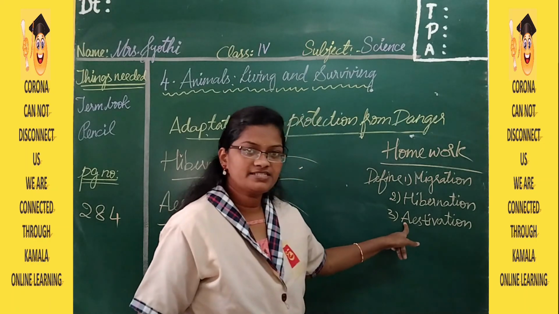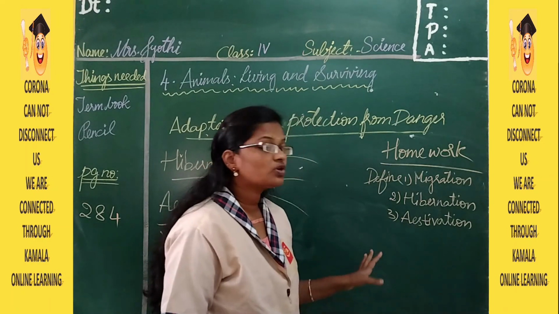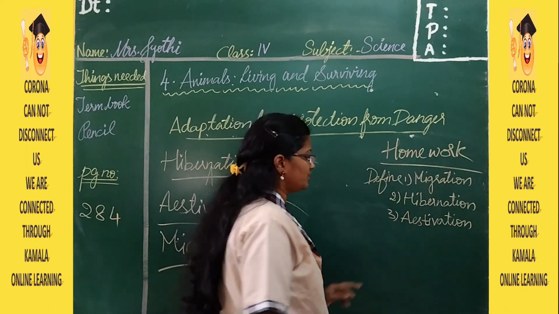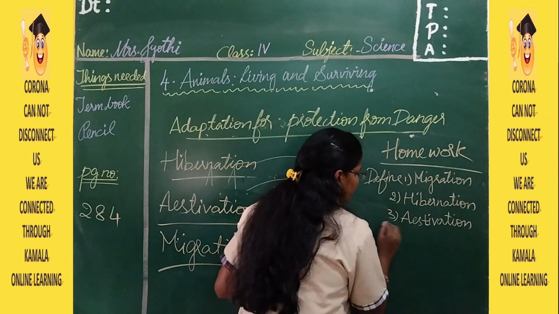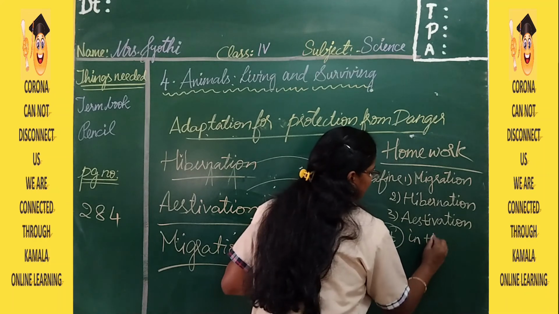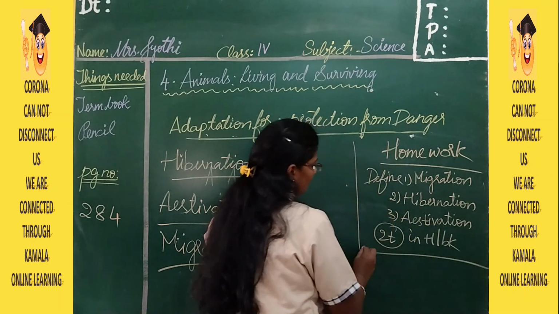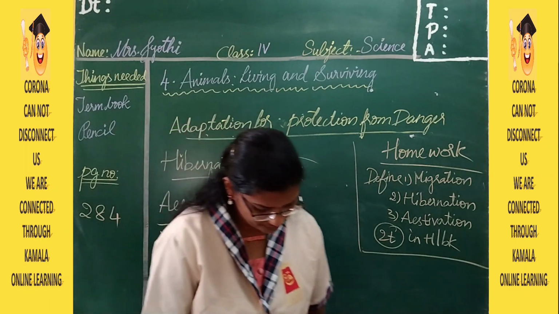Here the A is silent, so we pronounce it as estivation. Define migration, hibernation and estivation 2 times in your homework book. Okay, so this is your homework.